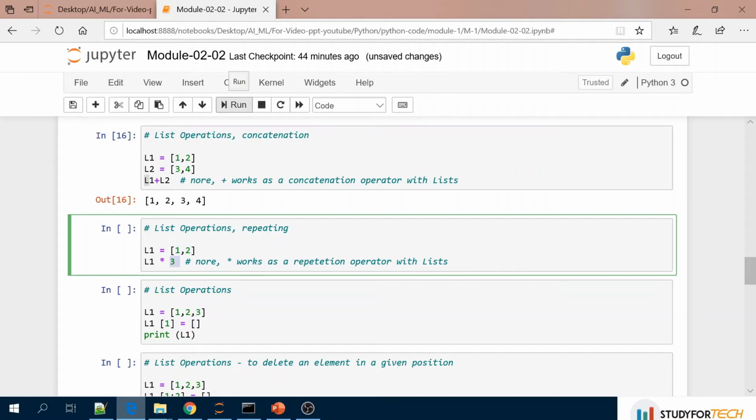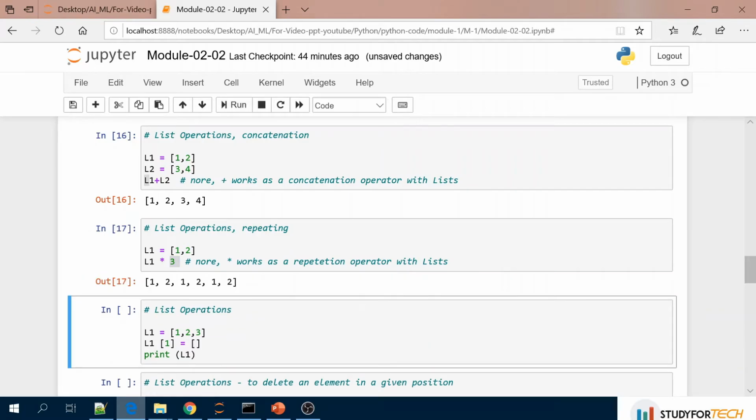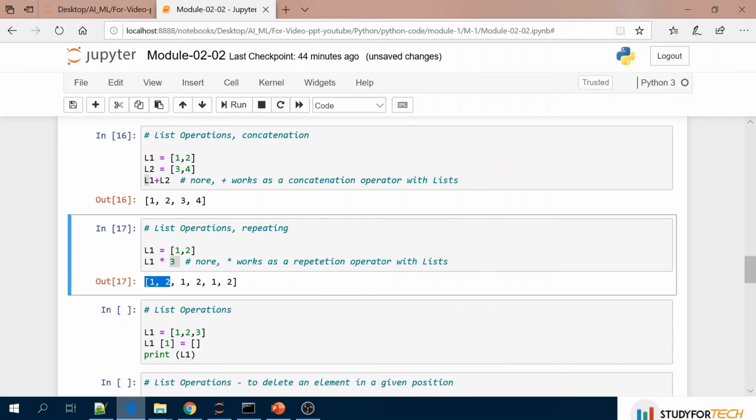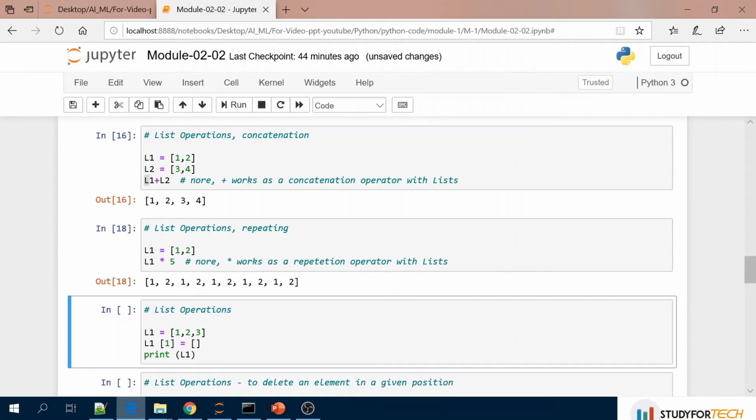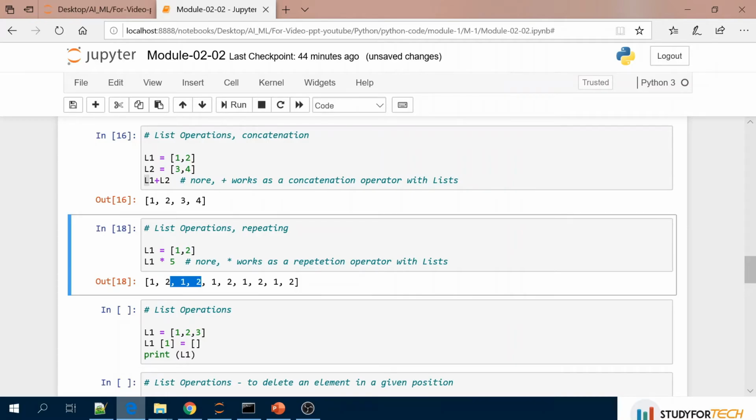The k here is 3, so it will repeat 3 times, 1 2 first time, second time, and third time. If you give 5, then it will repeat 5 times. You can see here one group, second, third, then fourth, and then fifth.